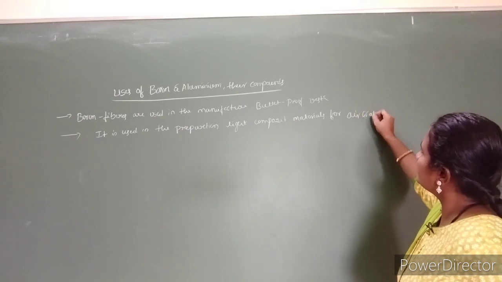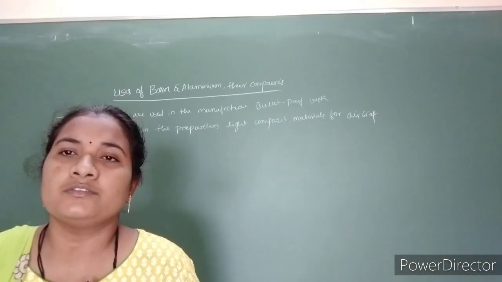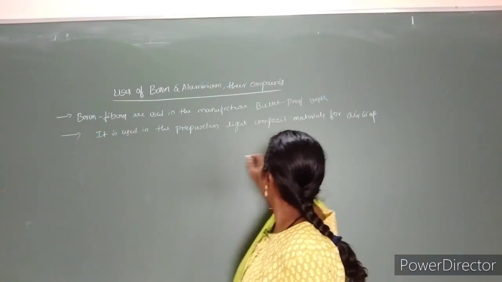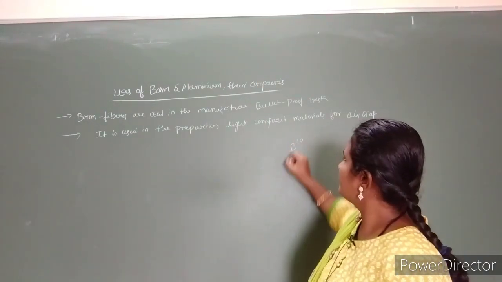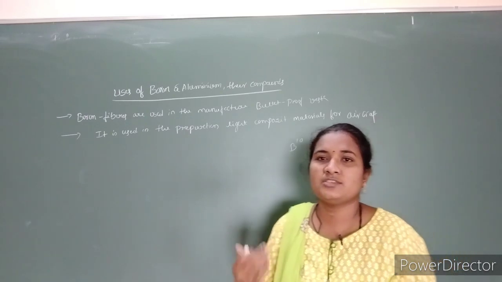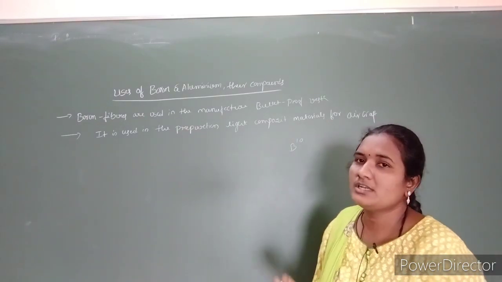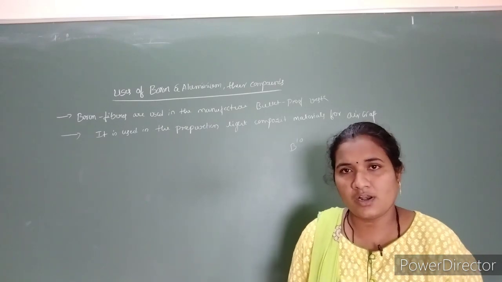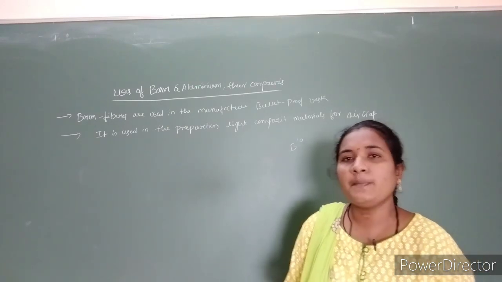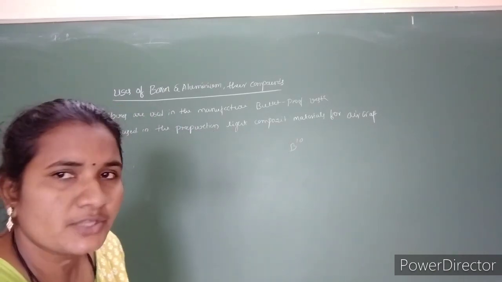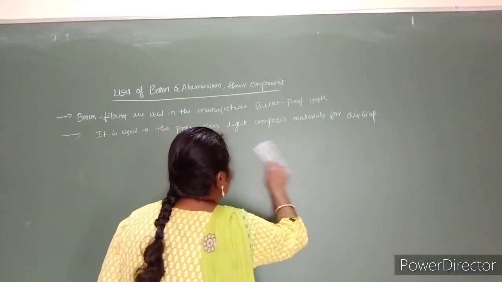And we know that the B10 isotope of boron has the capacity to absorb neutrons, so that is why it is used in the nuclear industry as control rods or protective sheets. This is one of the important uses of boron.